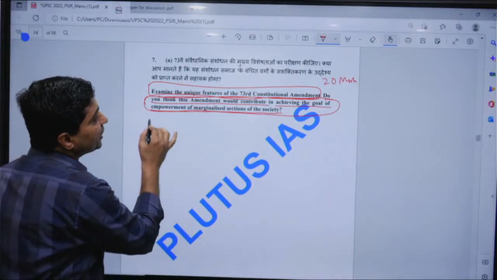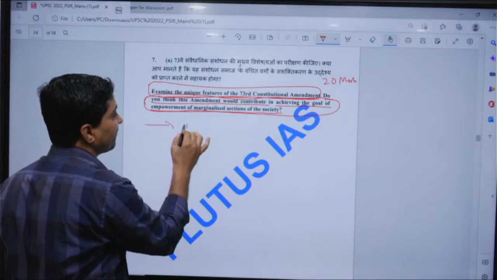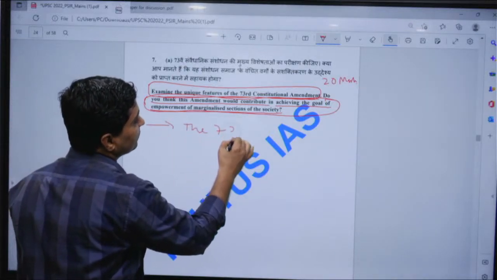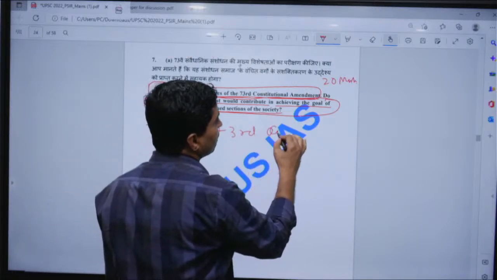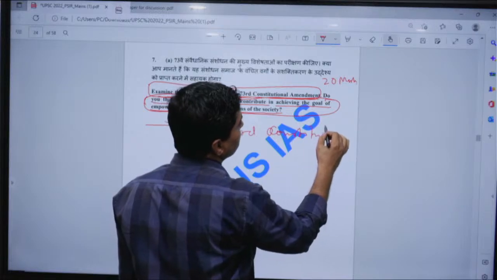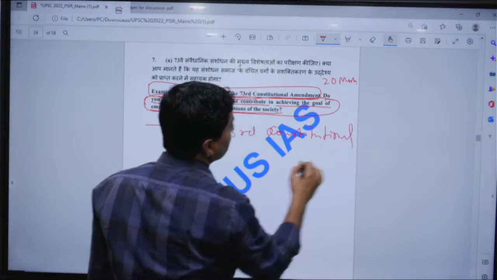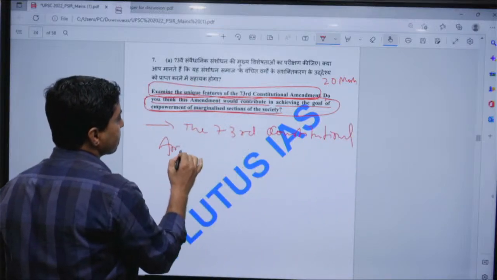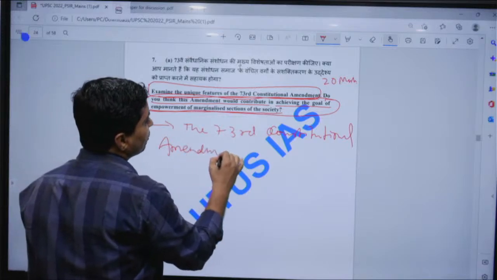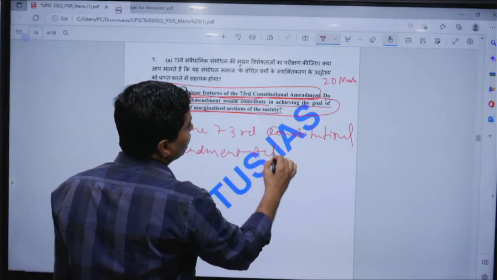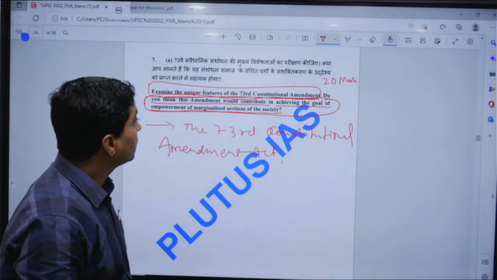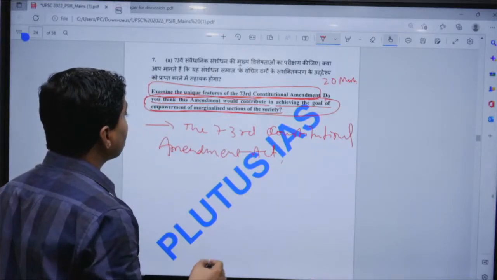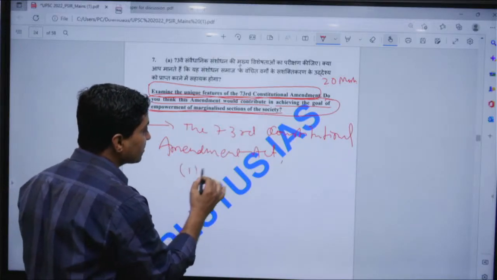Now one needs to start with the 73rd Constitutional Amendment Act, which provided a uniform structure of PRI, right, and the unique feature was it established a Gram Sabha.